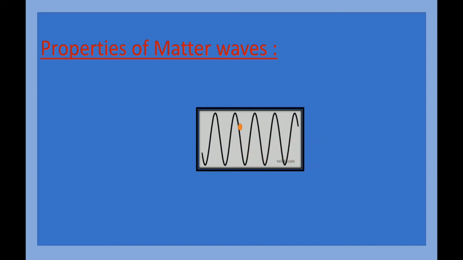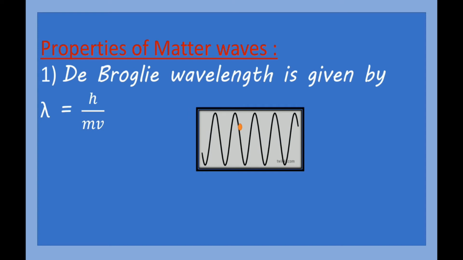So for this wave there are some properties that we will see now, and we will see only important properties. The first property we can write easily with the help of this equation, lambda is equal to h upon mv.